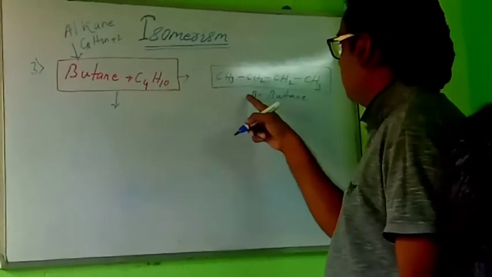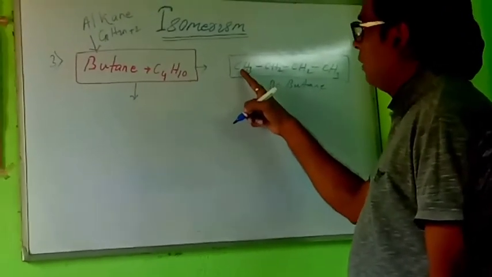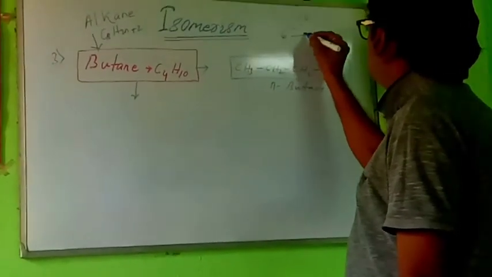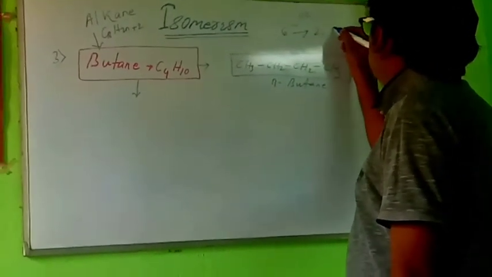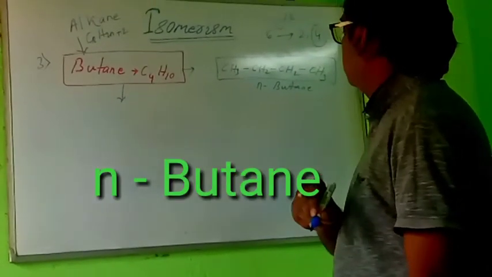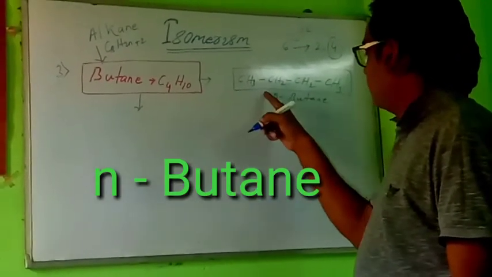But its name is N-butane as per the structure. Carbon valency 4. You know carbon atomic number 6, mass number 12, electronic configuration 2, 4. So the last shell contains 4 electrons, valency 4. Carbon is a tetravalent element. This one name is N-butane.